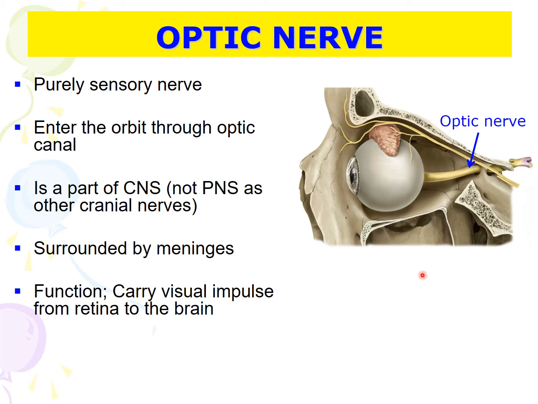Optic nerve is a pure sensory nerve. It enters the orbit through the optic canal. And this nerve is a part of the central nervous system, not the peripheral nervous system as other cranial nerves. And this nerve is surrounded by meninges, and the function of the optic nerve is to carry visual impulses from the retina to the brain.